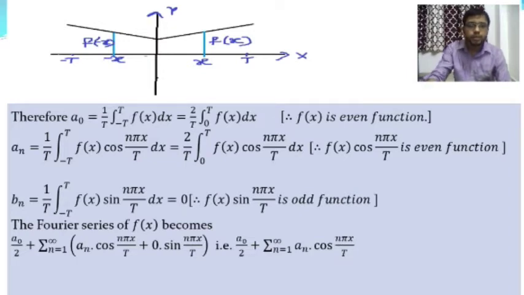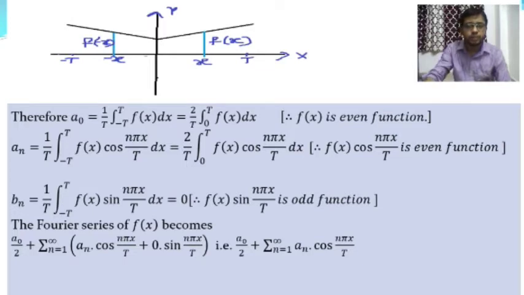Since f of x is an even function, there is a property for even functions: the integration over minus t to plus t of f x dx is equal to 2 by t into the integration over 0 to t of f x dx. Okay, so a0 is equal to this.